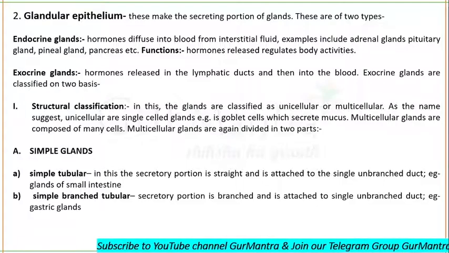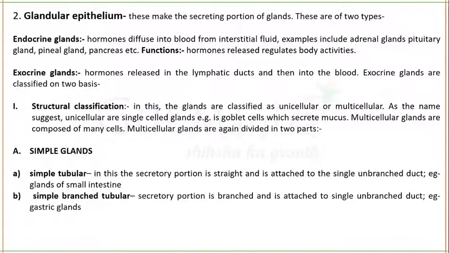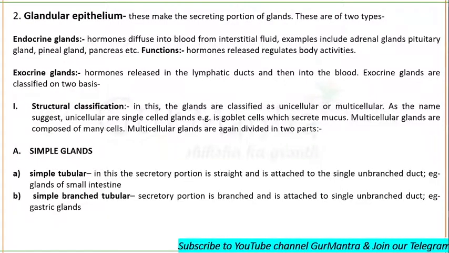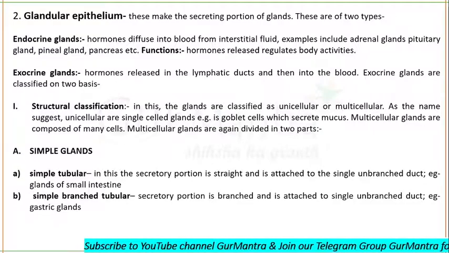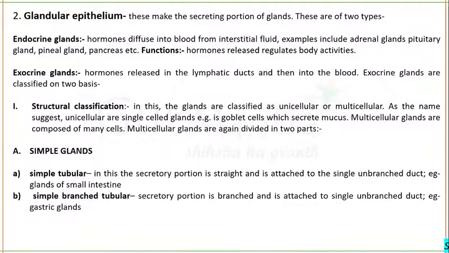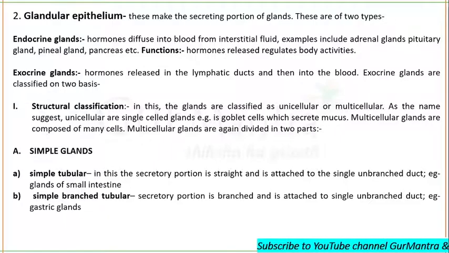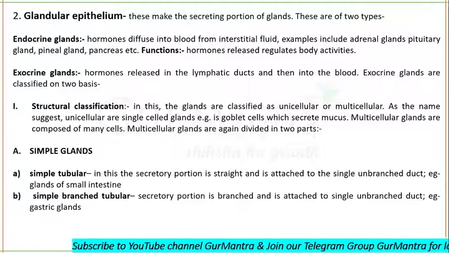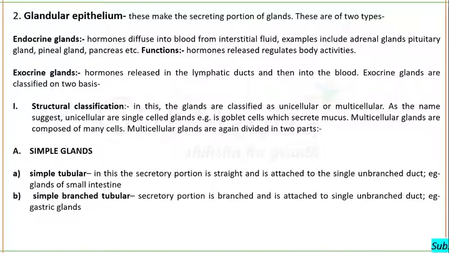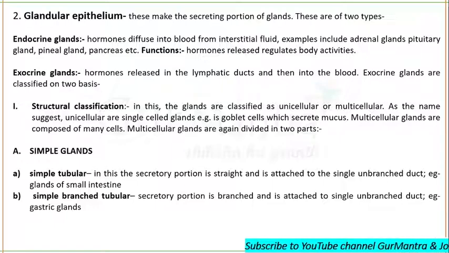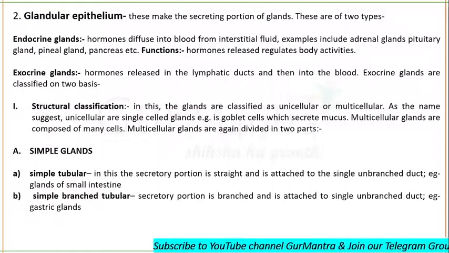What will happen in simple tubular? In simple tubular glands, the secretory portion is straight and is attached to a single unbranched duct. For example, glands of the small intestine are simple tubular glands. Then comes simple branched tubular, in which the secretory portion is branched and attached to an unbranched duct.